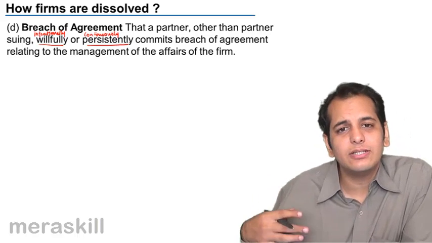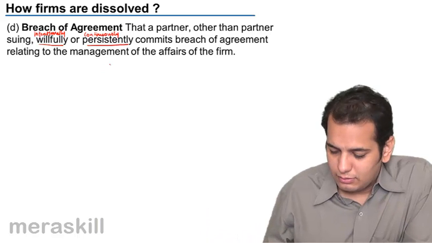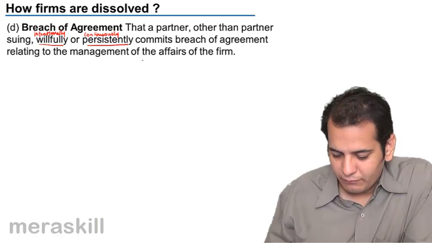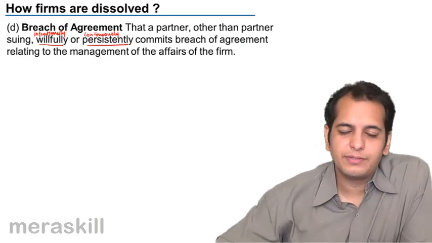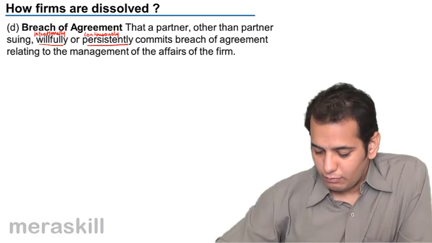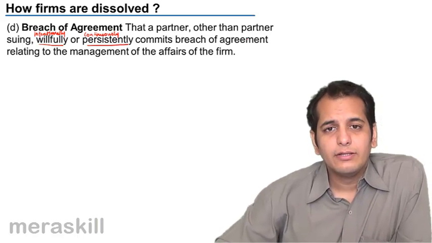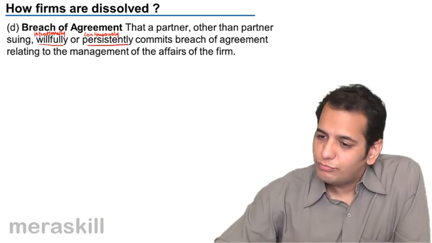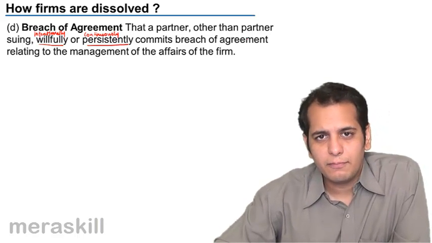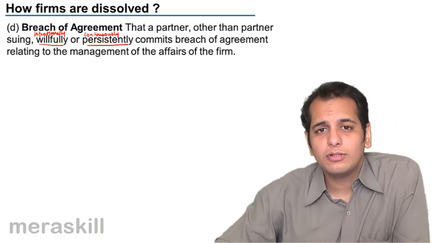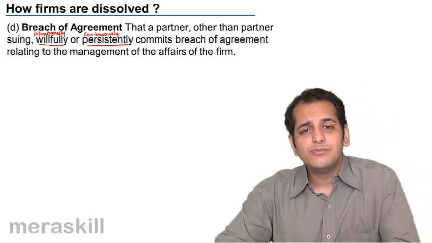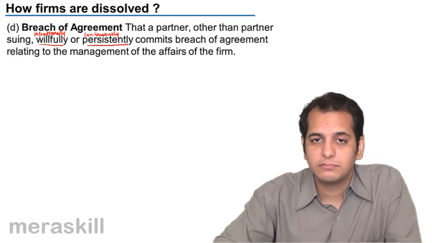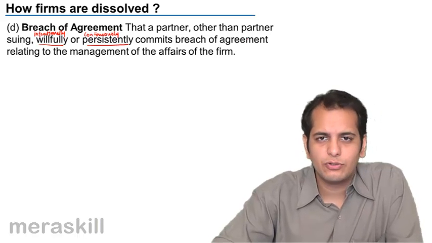So he intentionally or continuously keeps committing breach of the partnership agreement relating to management of affairs. Now, let's say one partner was given the duty of doing the accounts of the firm, and now he is not at all bothered about the accounts. He is willfully neglecting the accounts of the firm. The firm may be dissolved.